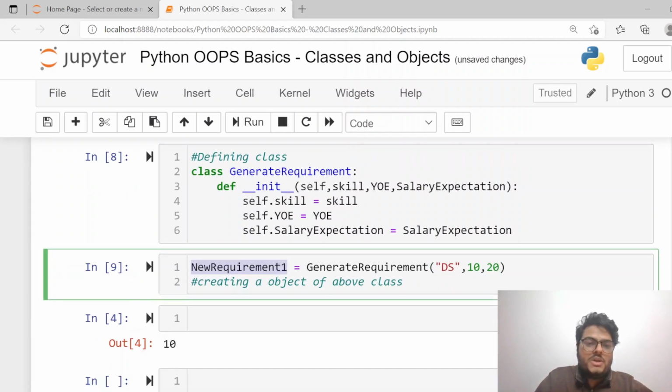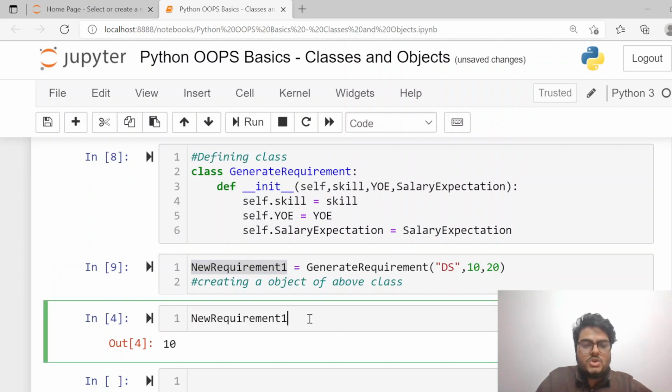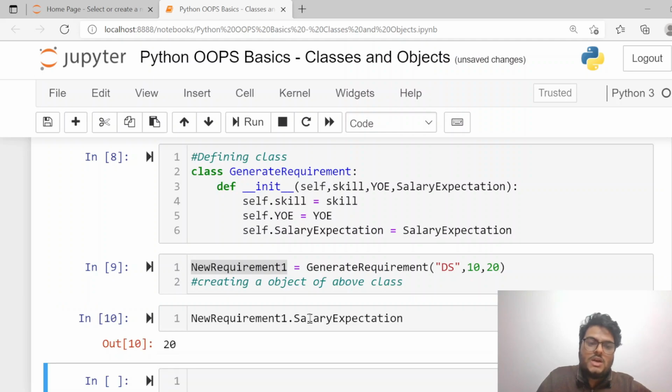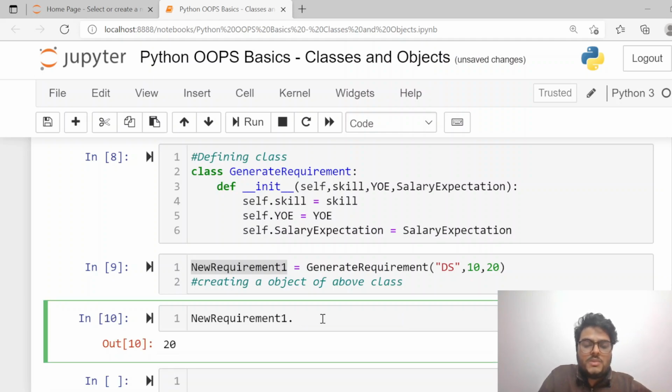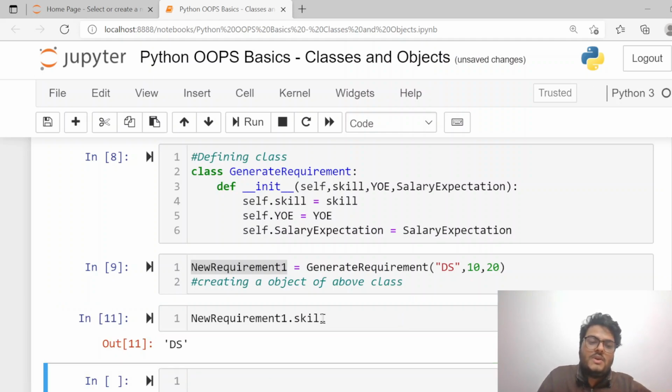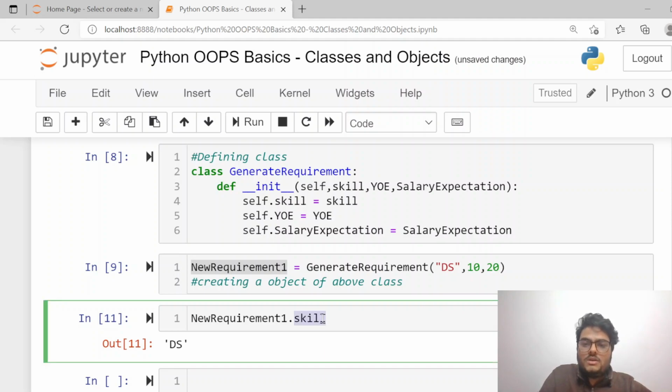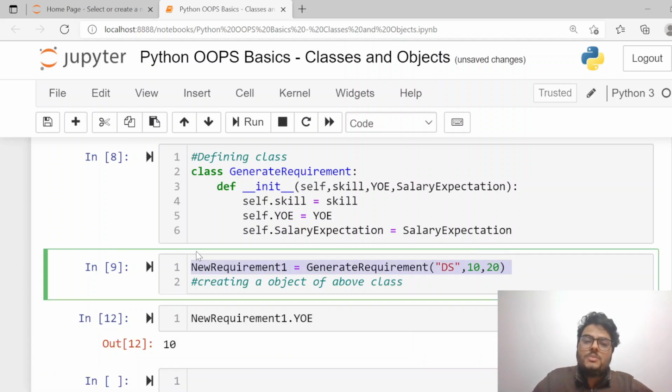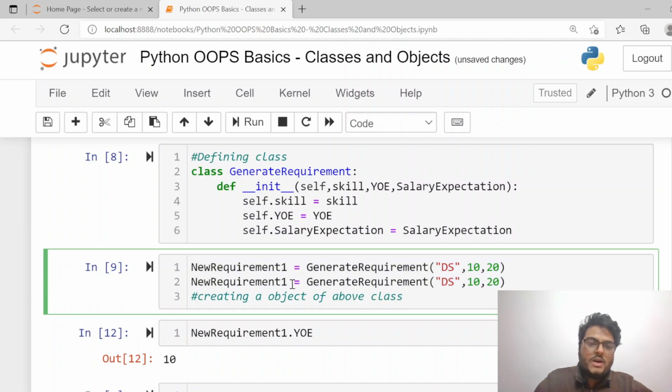Now this requirement can be taken and passed to anybody. For new requirement, salary expectation, I will have the value. New requirement skill, I will have the value. And new requirement years of experience, I will have the value. Suppose you as a job consultant tomorrow want to create a new requirement 2. You can say here .net.